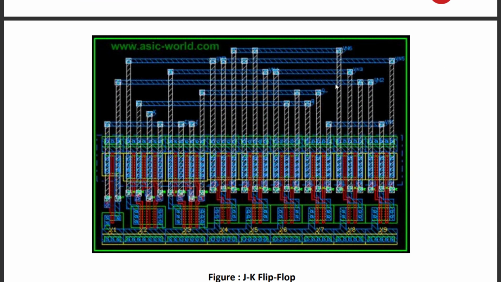so now here you can see how we have done the routing. This is the JK flip flop, and this module with this module, how we have connected these modules, how we connected all these things through the routing and all.